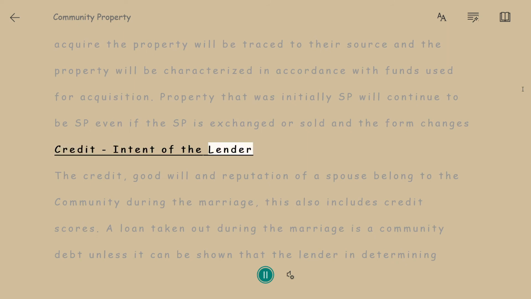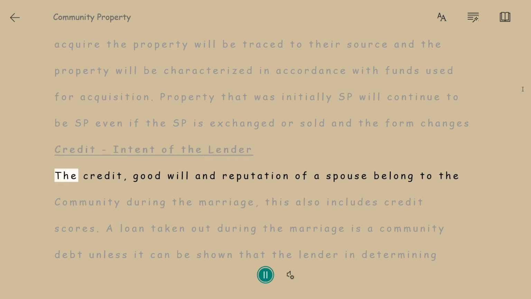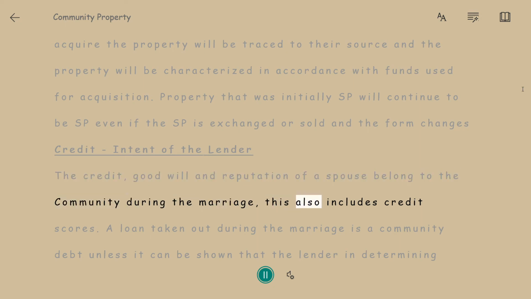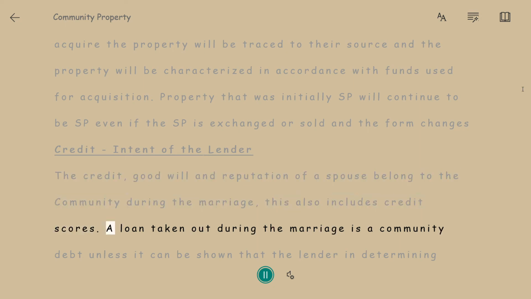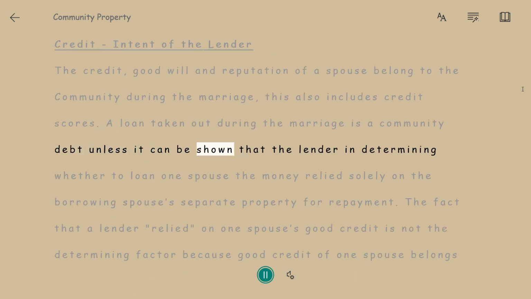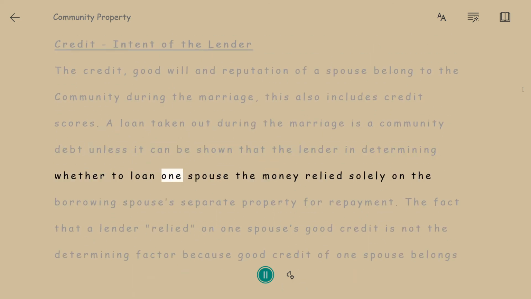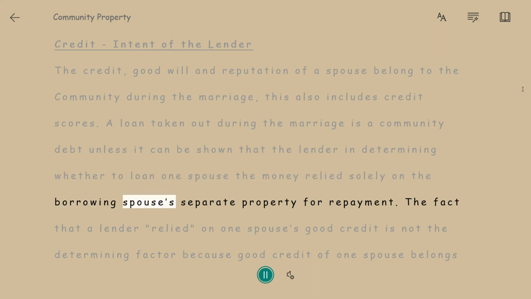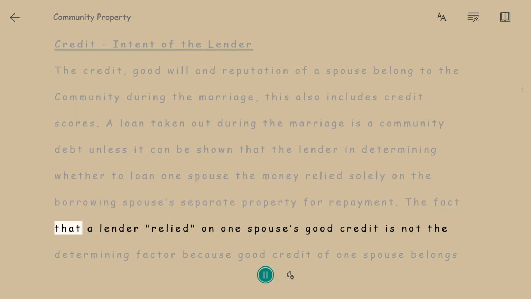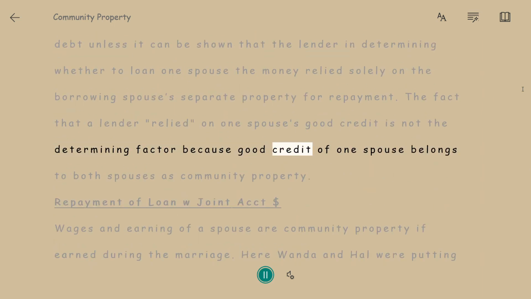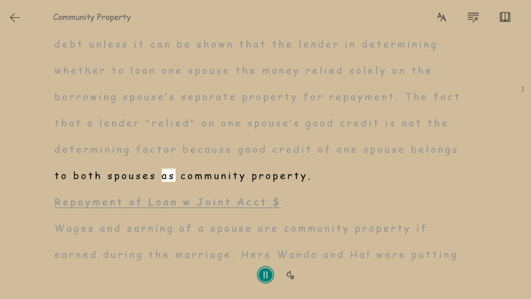Credit intent of the lender. The credit, goodwill and reputation of a spouse belong to the community during the marriage. This also includes credit scores. A loan taken out during the marriage is a community debt unless it can be shown that the lender, in determining whether to loan one spouse the money, relied solely on the borrowing spouse's separate property for repayment. The fact that a lender relied on one spouse's good credit is not the determining factor, because good credit of one spouse belongs to both spouses as community property.